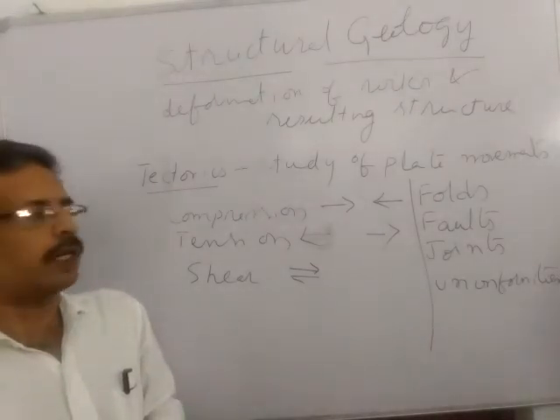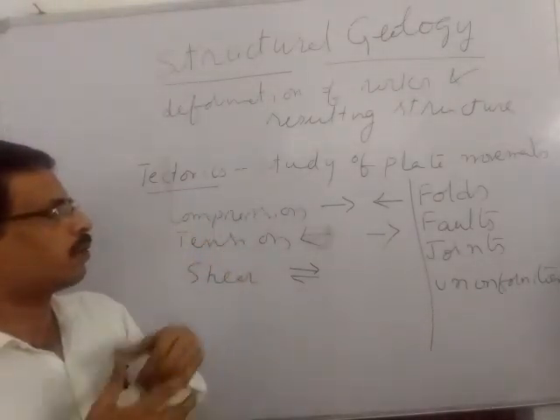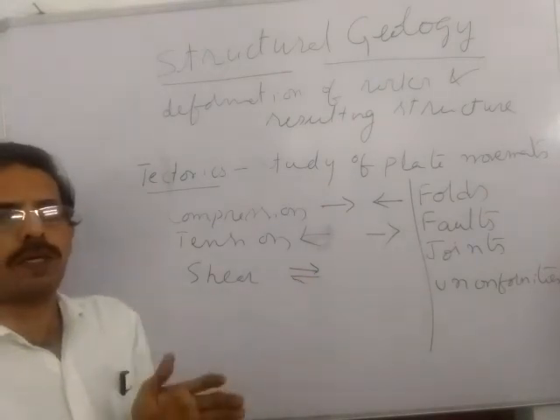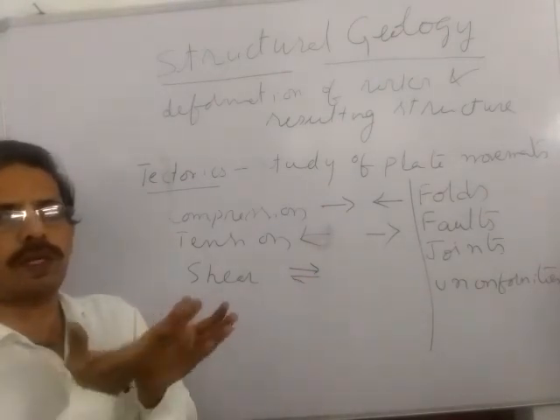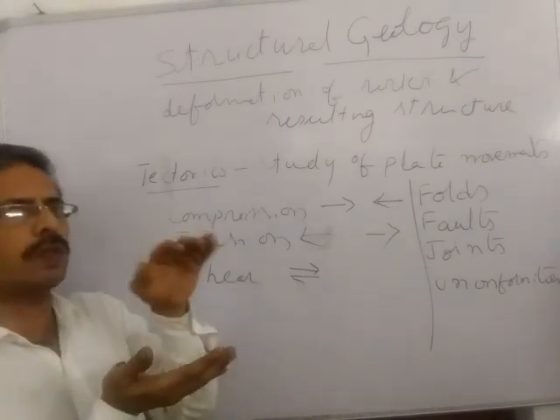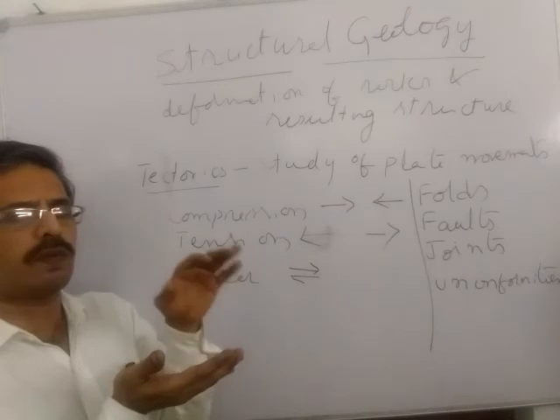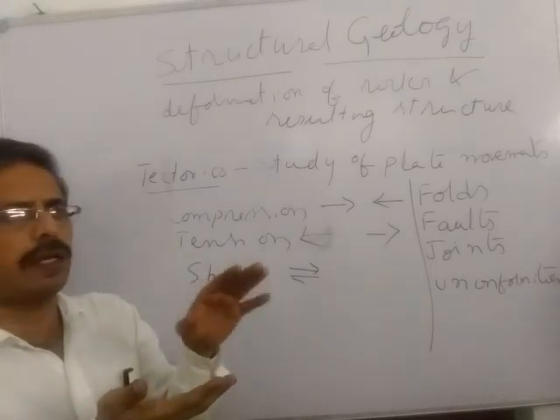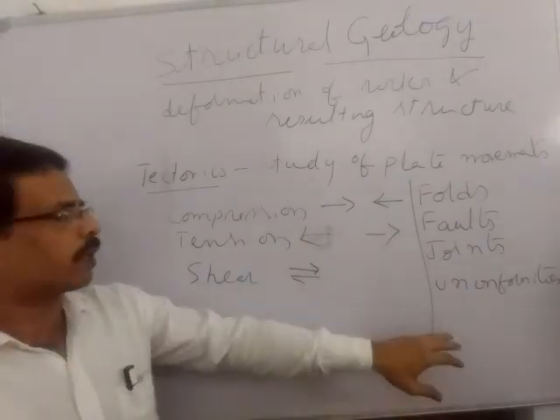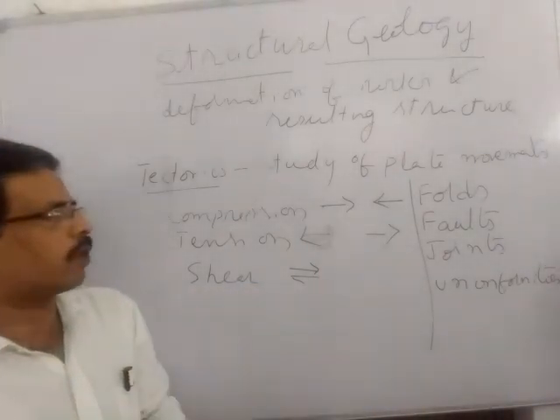We will not see any compressional or tensional forces in this one, only that the rock formations are uplifted because of some other forces, and they always undergo erosion. That type of structure is called unconformity.